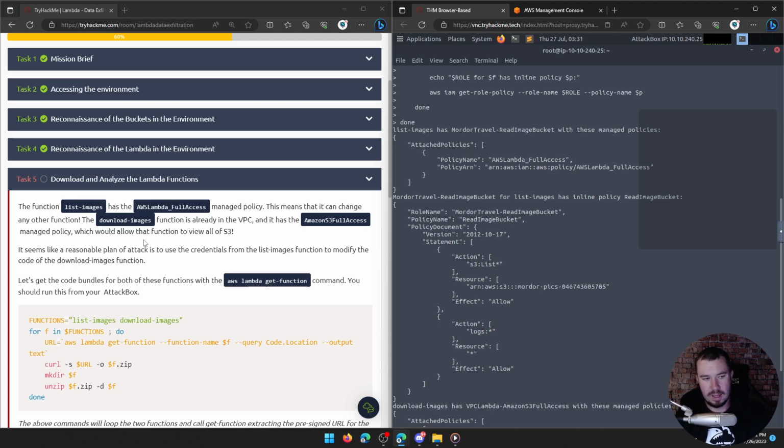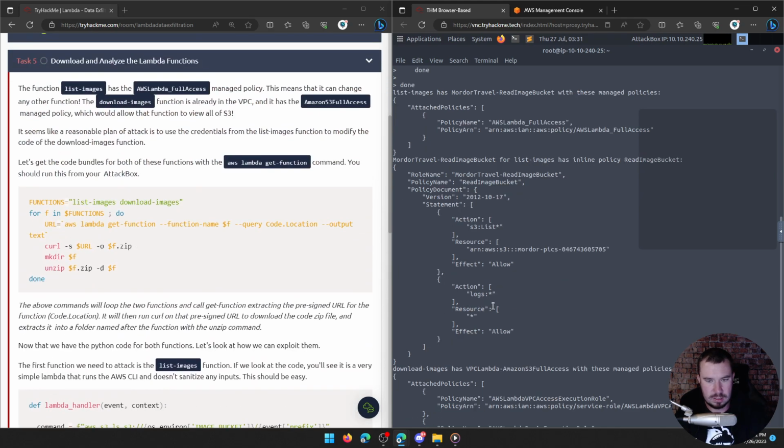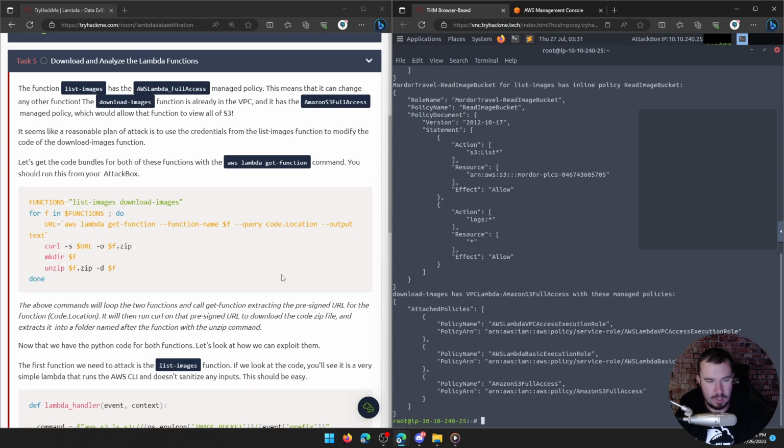Got it. Let's get the code bundles for both of these functions with the AWS lambda get-function command. You should run this from your attack box. All right. So what are we doing here? We're passing our same functions, and we're saying, for f, iterate through this. Here's what we want you to do: get-function, function name, and it's going to pass it each function. We want to query the code location and output it as text. And then, oh, we're setting a URL parameter. I see. So we're just getting the URLs of the Lambda functions.